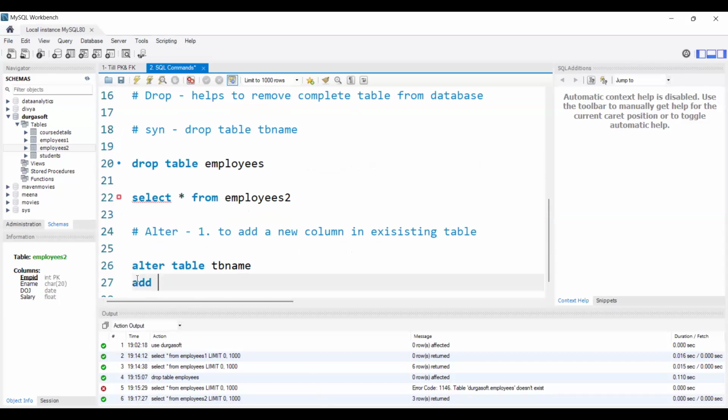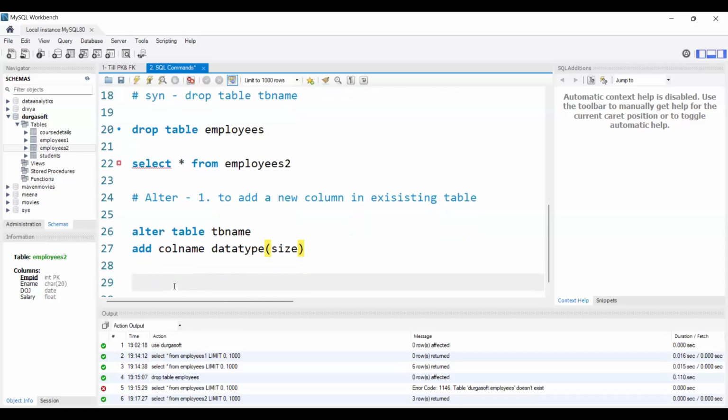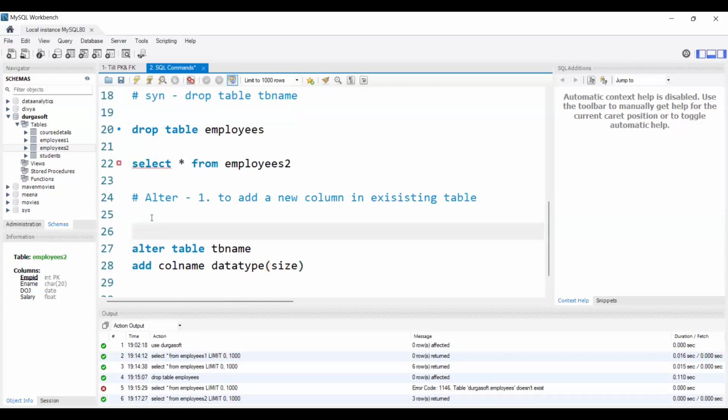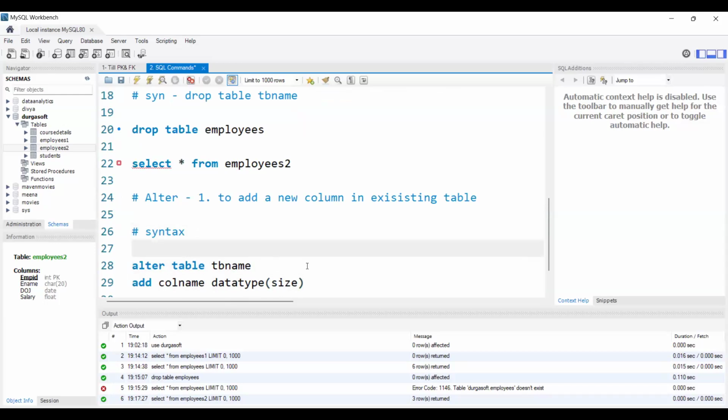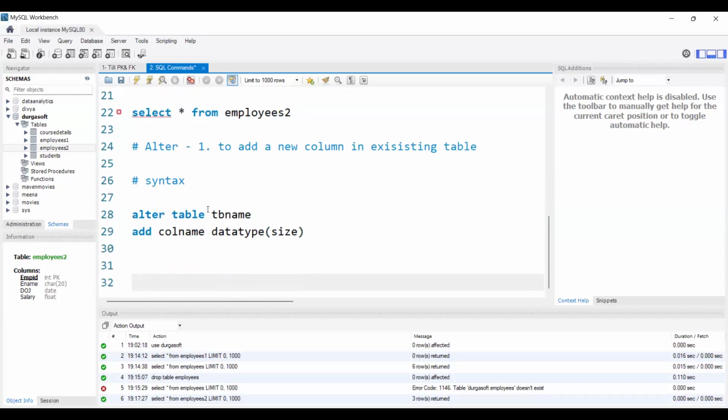Alter table name, add column name, data type and size. This will be our syntax.